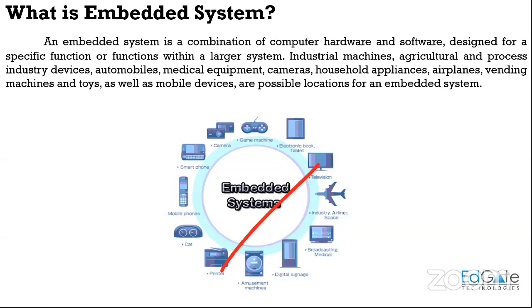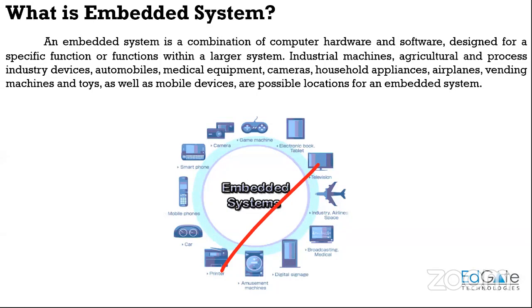Even your mouse and your keyboard are embedded systems, right? You use your mouse just to point on something, click and open something. Nothing else. You will not be able to type letters using your mouse, right? So these are also embedded systems which are part of a larger system, which is your PC.